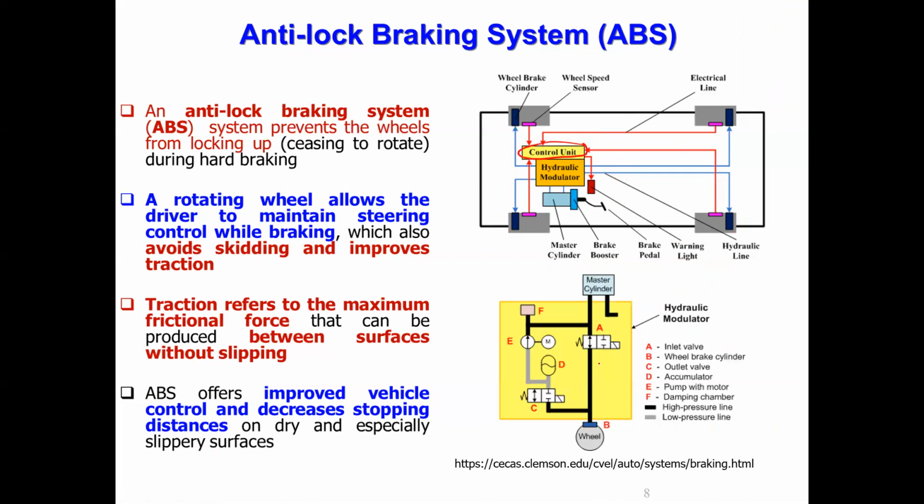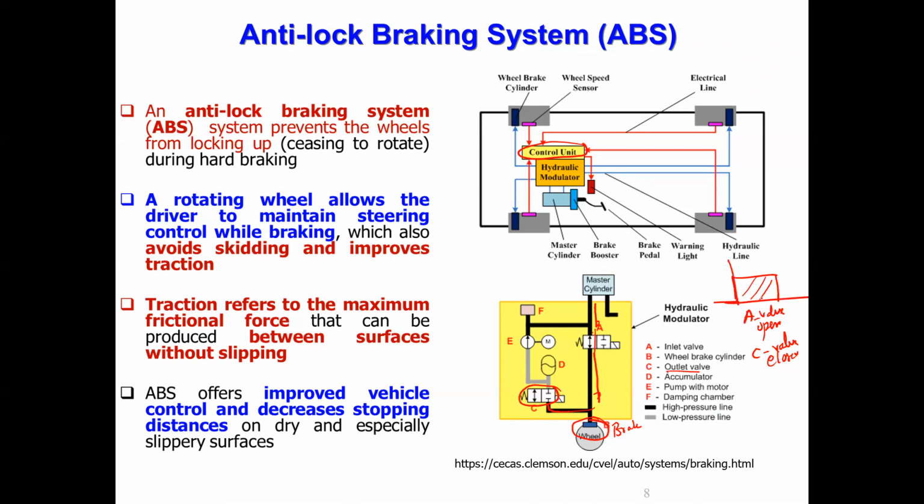Okay. So with the valve open, the high pressure fluid comes from the master cylinder through this valve, and here this is the brake shoe. P is the brake shoe, the wheel brake cylinder. Correct. The force is applied to the wheel, and the wheel speed starts reducing. Now you can see that this high pressure fluid also goes to C, which is the outlet valve. This valve is closed. So during the time valve A is open, valve C is closed.